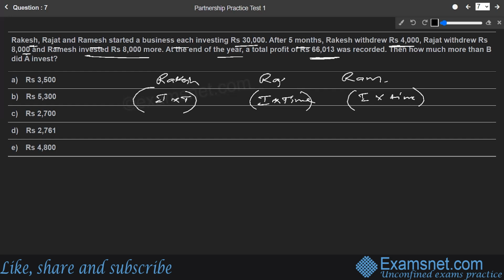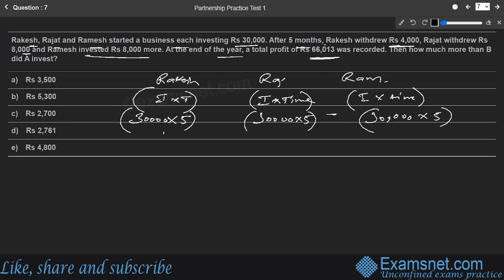So what is the first thing? They all invested 30,000 at the very beginning. So 30,000, 30,000, and 30,000 for all of them. Now, after 5 months, Rakesh withdrew something, Rajat withdrew something and Ramesh invested something more. So till the time 5 months are completed, their investment of 30,000 is part of the business. So this 30,000 can be multiplied by 5 as a time factor, because this particular 30,000 is part of the business for 5 months for all the three partners. So this has to be as it is.